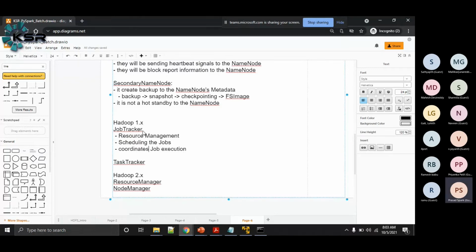How will it get to know? Let's go with an analogy. I have a team of 20 members and I'm the team lead in my project. I know my resources, the 20 people, let's say everyone is available, no one is going on vacation. I know their skill set, I know how they can work, and I know what work they're currently doing. Some people may have less work, some people may have more work. All these things are tracked somewhere.